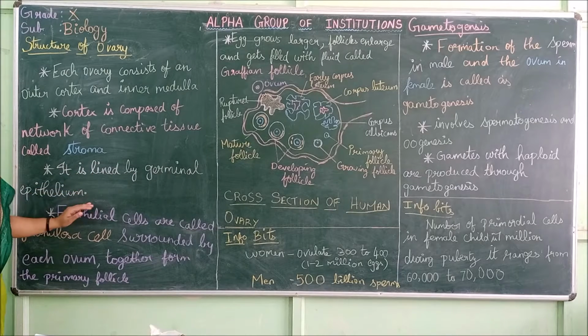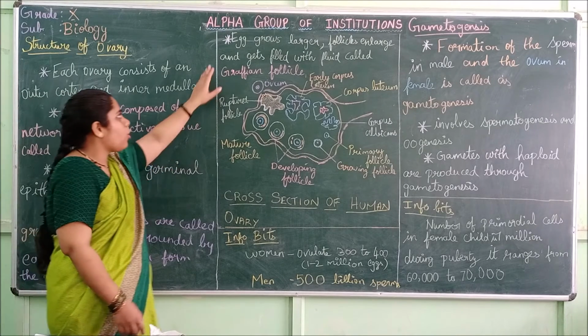This is called the granulosa cell. The granulosa lining and the ovum together are called the primary follicle. You should know what a primary follicle is, then only you can learn the other terms also.